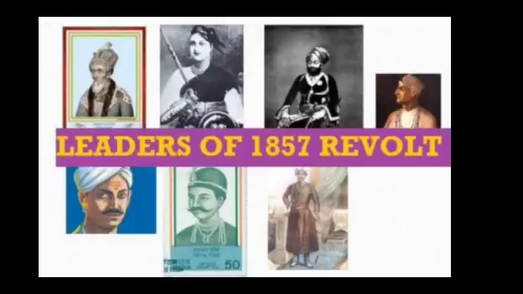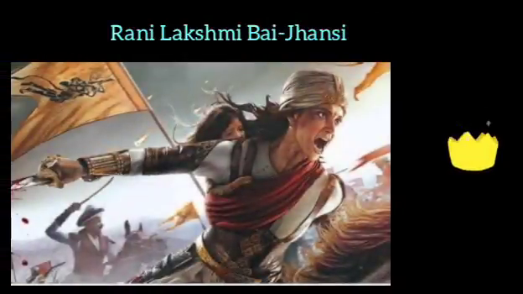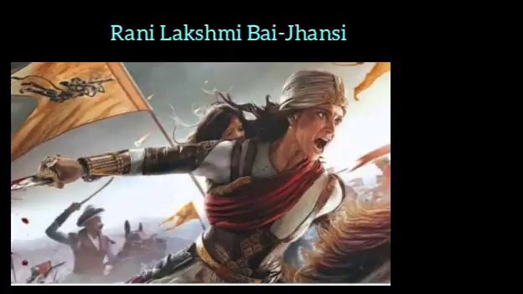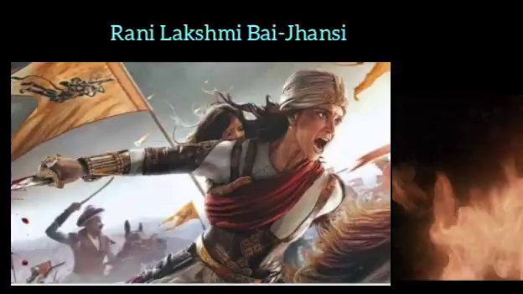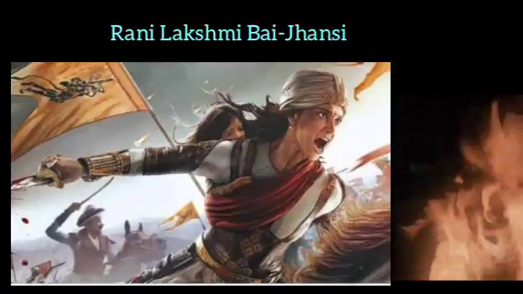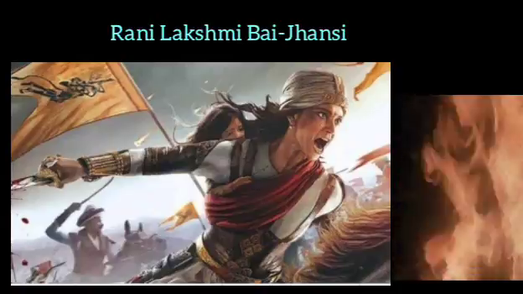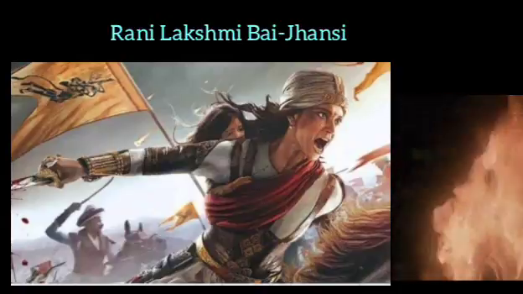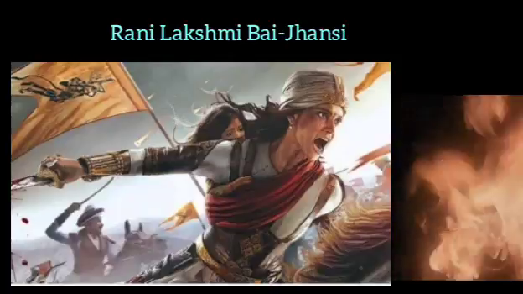Another important leader was Rani Lakshmi Bai, the leader of Jhansi. Lord Dalhousie refused her request to adopt a son as her successor. Jhansi was annexed by the British under the doctrine of lapse.